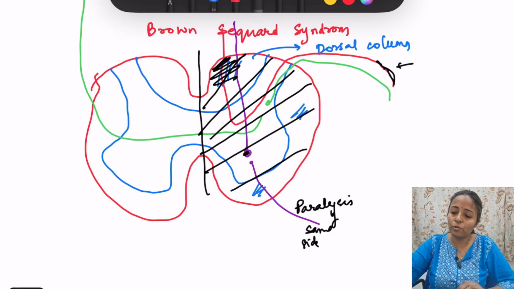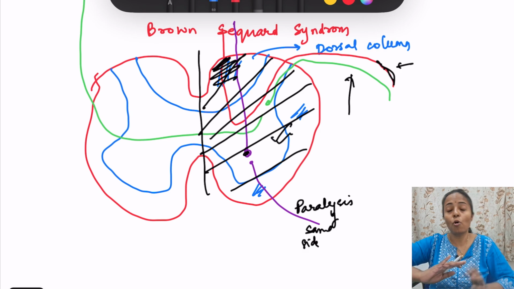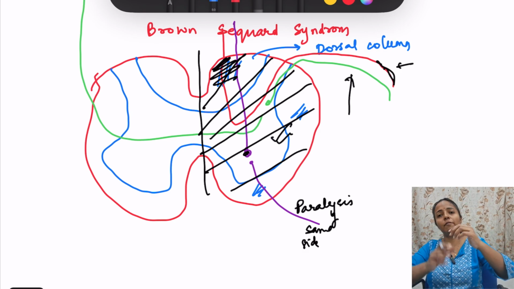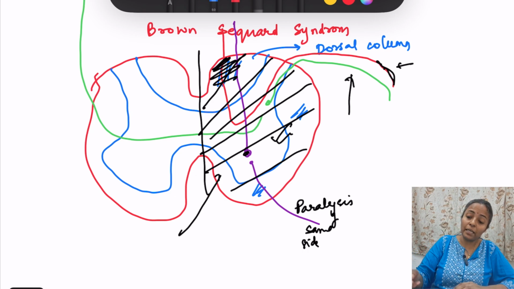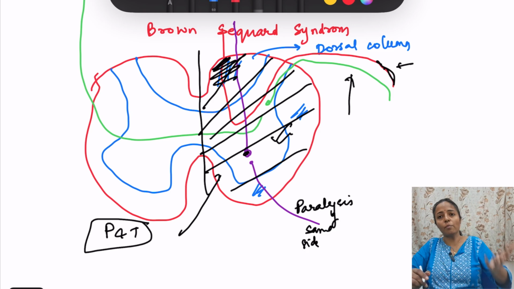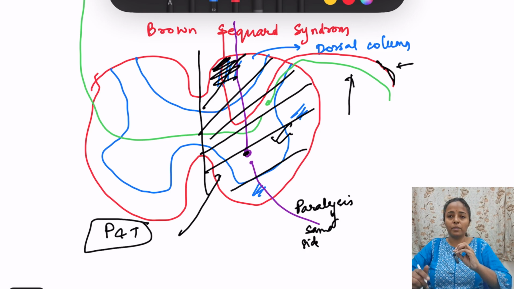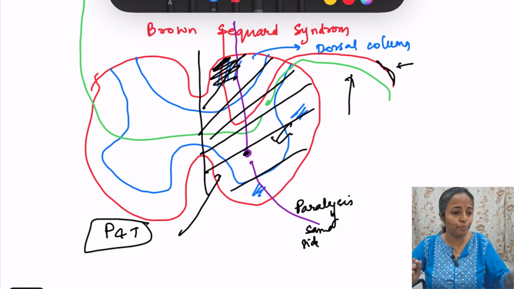And here also you see that this anterolateral has crossed, so on this side which fibers will be there? It is from the opposite side, the fibers which are coming have crossed and come to the other side. So here we will see pain and temperature loss, anterolateral signs on the opposite side. Okay, in simple terms, dorsal column same side, anterolateral opposite side, that is pain and temperature loss on the opposite side, paralysis same side. Okay, so this is Brown-Sequard syndrome.